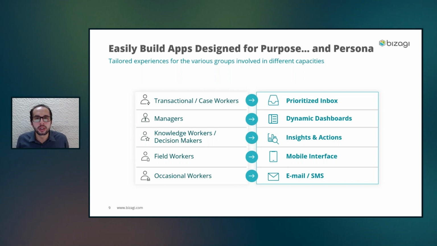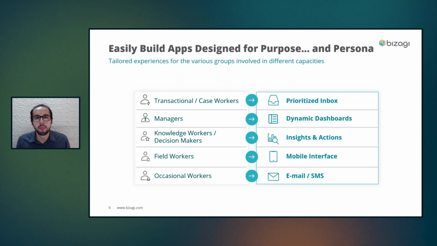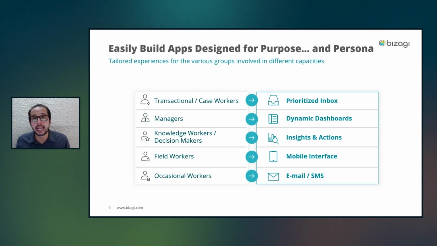we did is that it is important for everyone to understand that when you're working in an application, it's different, we have different purposes, but also different personas. So the way one persona interacts with one application can be completely different from the other one. And we were able to identify that for many years, we were really, really good at providing a custom experience for those transactional or case workers, where their main objective is to just go and see a list of pending tasks, and start completing as many tasks as they can.